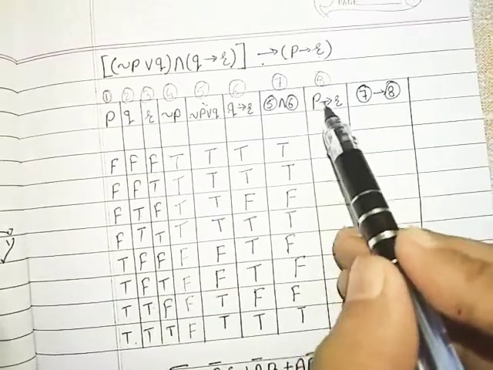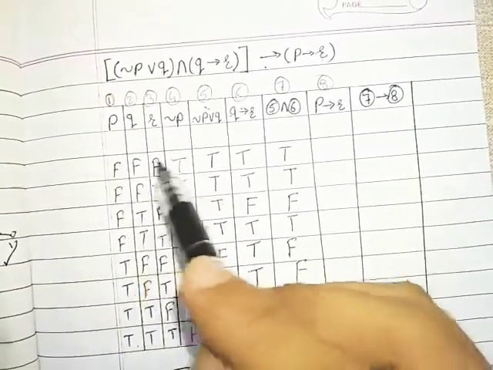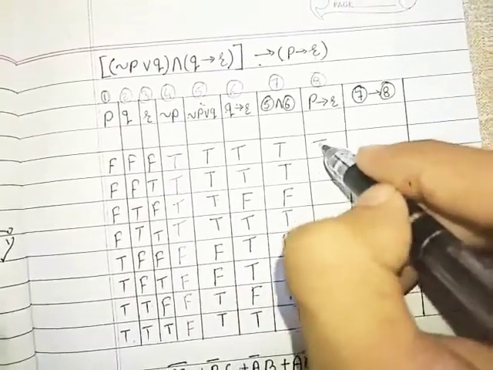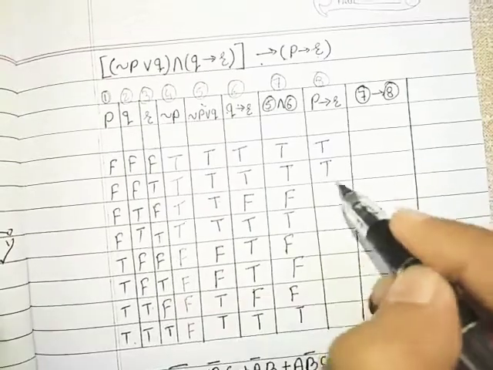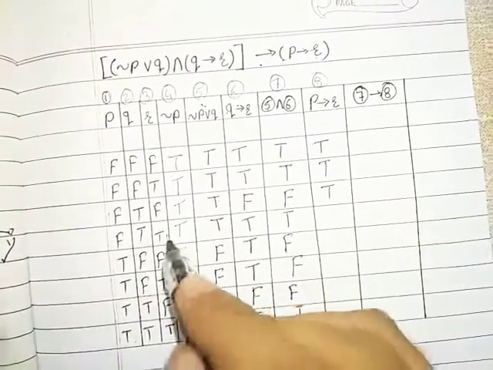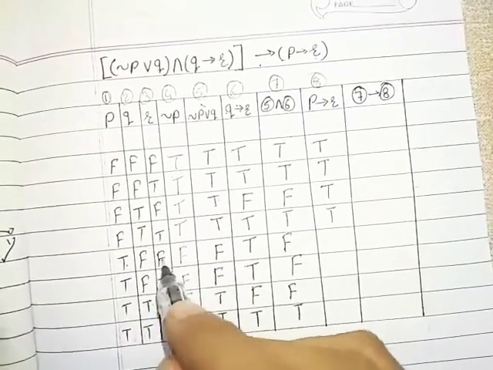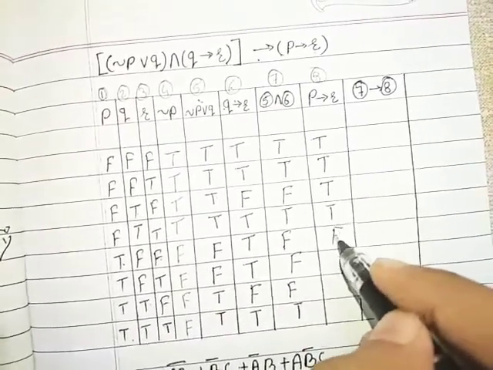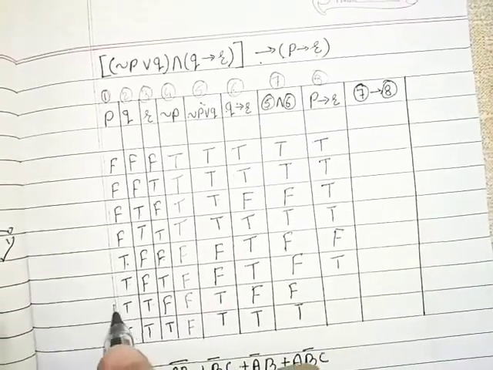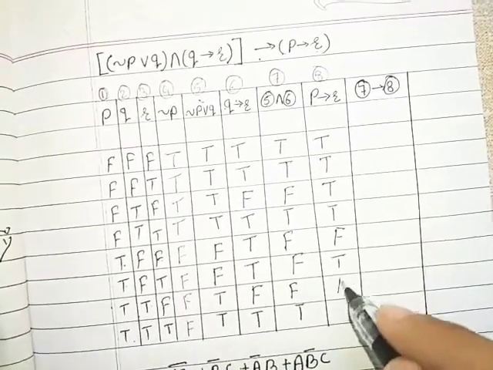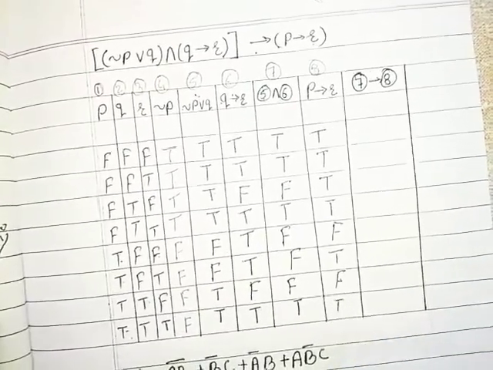We require P implies R. Here is the P, here is the R. FF will give me T, FT T, FF T, FT T, TF, first is true, second is false, will give me false. TT T, first is true, second is false, will give me false, and TT T. Here we go.